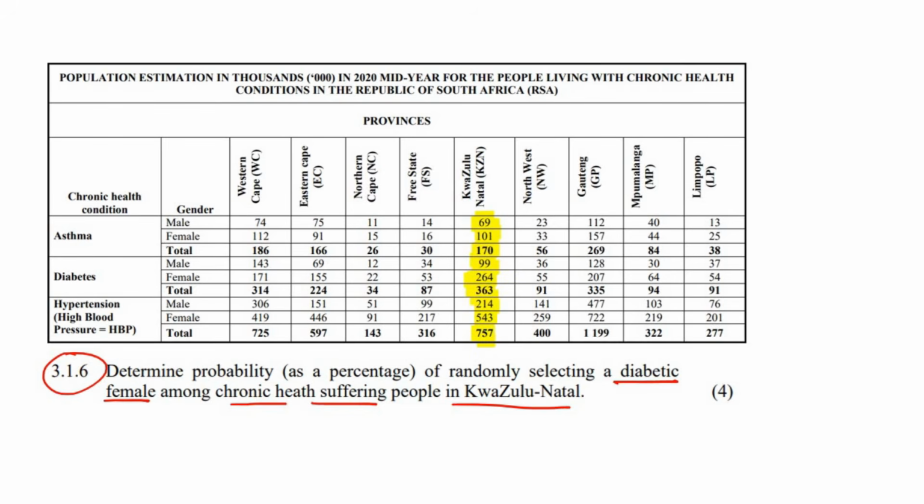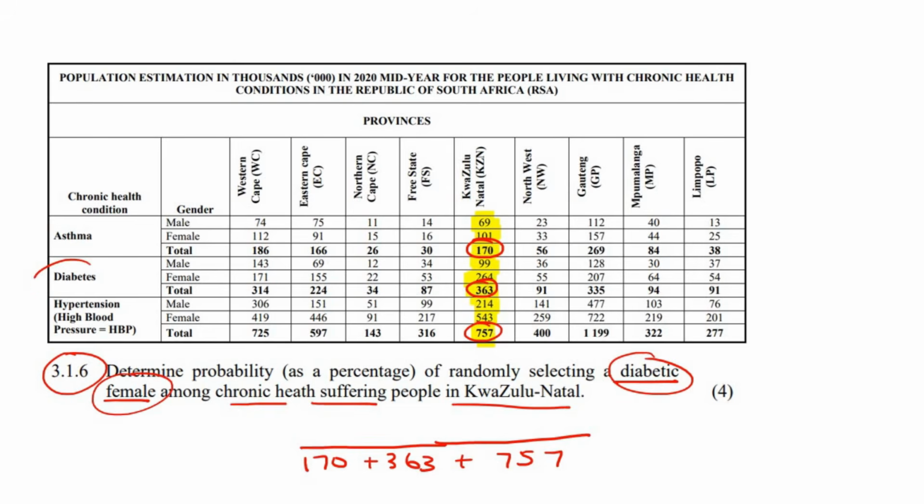Now, out of all of those people, it says among all the chronic health suffering people in KwaZulu-Natal. So how many people are suffering in KwaZulu-Natal with chronic health conditions? Well, that would be the 170 plus the 363 plus the 757. That is the total. Now, they said choosing a diabetic female.